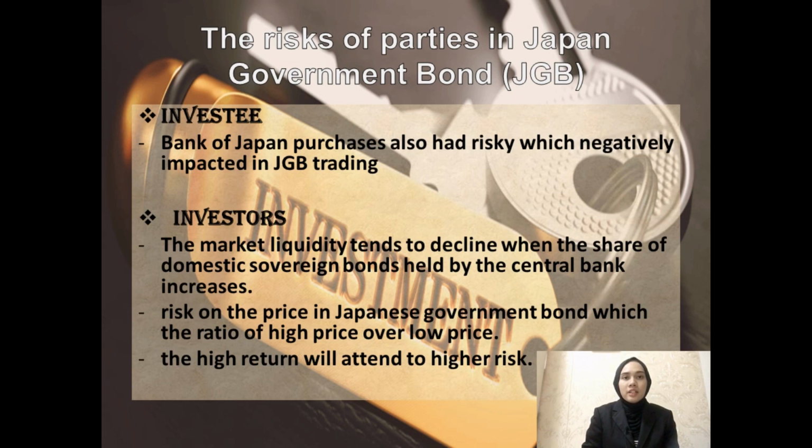After that, the risk on the price in Japan's government bond is the ratio of high price over low price. And lastly, high return attends higher risk. So if the investor expects a higher return, they will face higher risk.